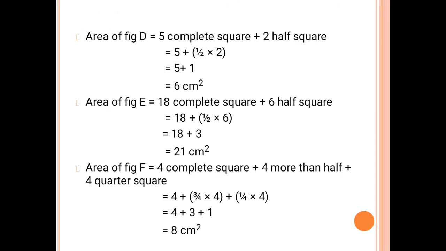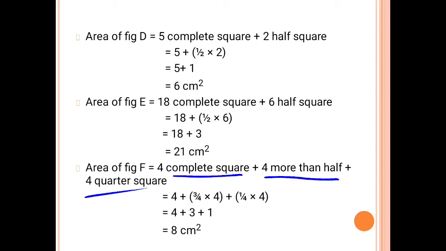So let's see the calculation that you have to write. Area of figure F: 4 complete squares, 4 more than half and 4 quarter squares. Then 4 plus, in brackets, 3 by 4 into 4, because it is more than half filled, right?